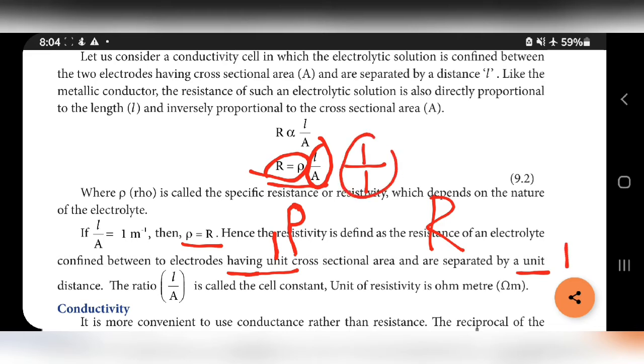So when L by A value is equal to 1, resistivity is equal to resistance.